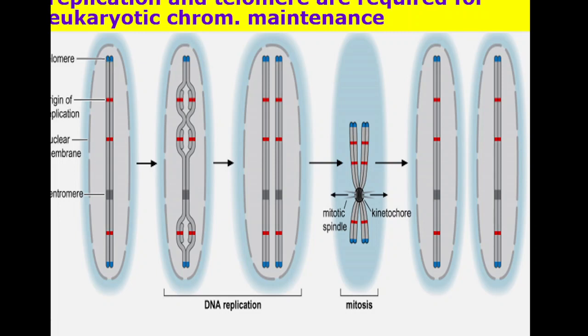During the process of replication, from each of these origins of replication, the replication will start and keep on increasing. The fork size will keep on increasing, the replication bubble will keep on increasing, and it will move in both directions. So it will replicate the DNA, and here we can find the replicated copy of this DNA. So DNA replication has taken place. Then the DNA is condensed as it advances to the M phase. This process takes place in the interphase. This process takes place in M phase. In M phase, these chromosomes are highly condensed.